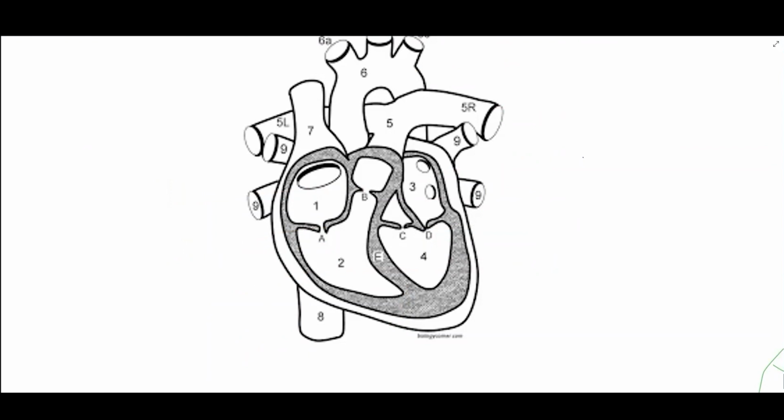Let me show you again the chambers and the septum and the vessels one more time. This part, which I will shade with dark blue, is the septum. What is the septum? It is the muscular wall which separates the right from the left side of the heart. The right side of the heart is the opposite of the page.